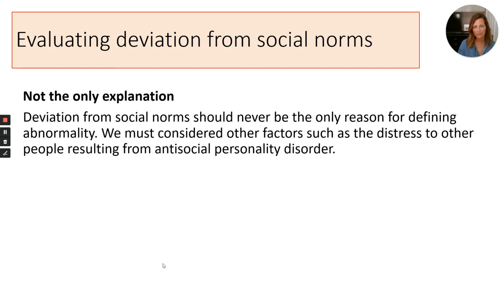So the evaluation of the deviation from social norms, it cannot be the only explanation of abnormality. It shouldn't ever be the only reason for defining it. We have to also consider other factors such as distress to other people, resulting from, for example, antisocial personality disorder. So if somebody's doing something that's going against social norms, if it's not hurting anybody, including themselves, then perhaps that's okay. But we have to take into account, is this behaviour causing distress to other people, and thereby we can say it's abnormal.